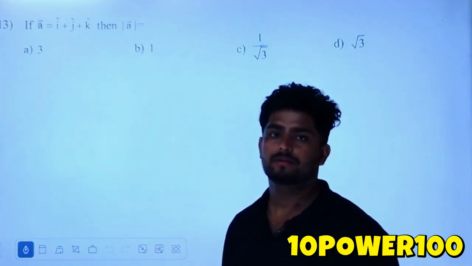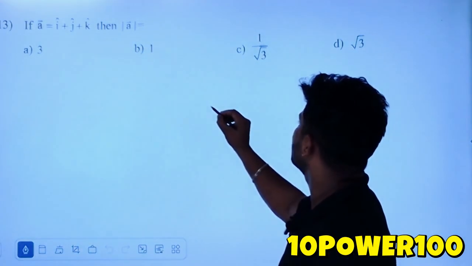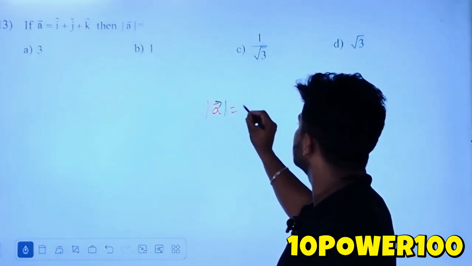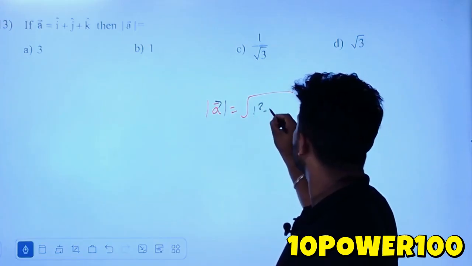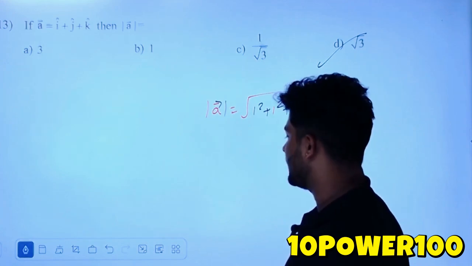Okay, next one. Vector A is equal to i cap plus j cap plus k cap. Then what is the magnitude of vector A? You know the direct formula: magnitude of vector A is equal to square root of 1 square plus 1 square plus 1 square. The answer is root 3. Option D is the right answer.